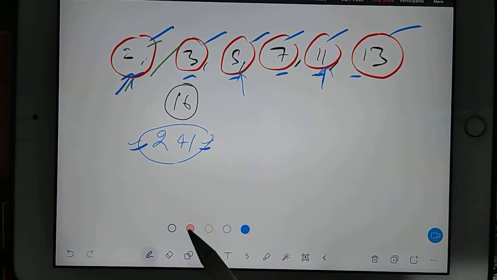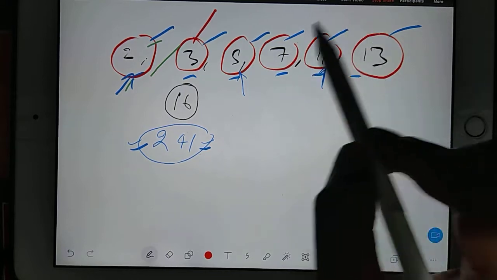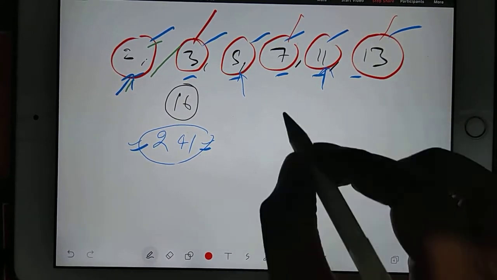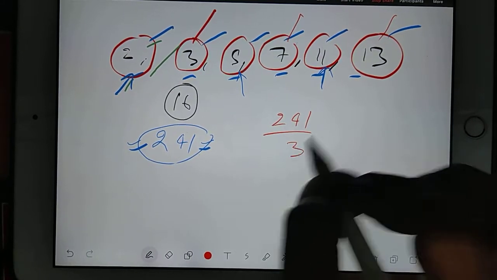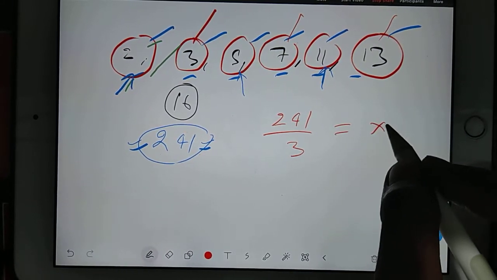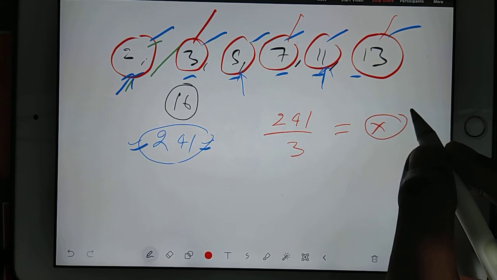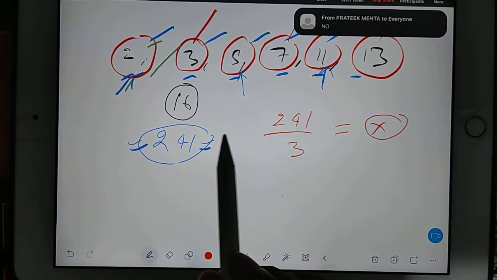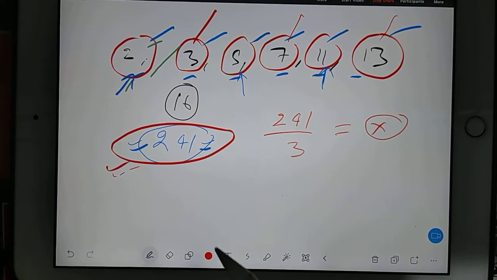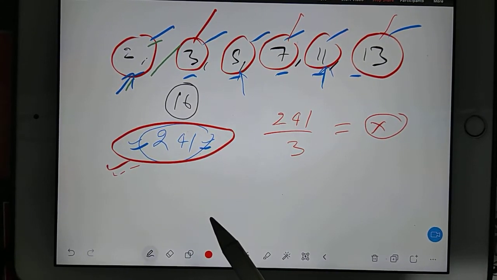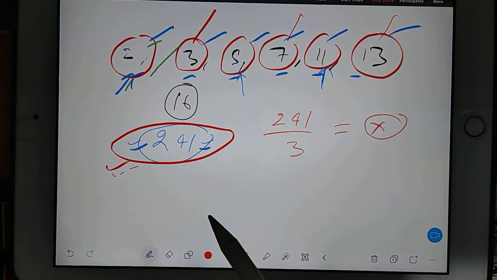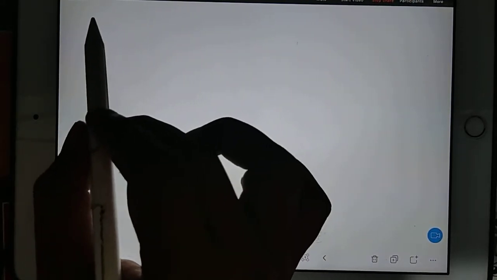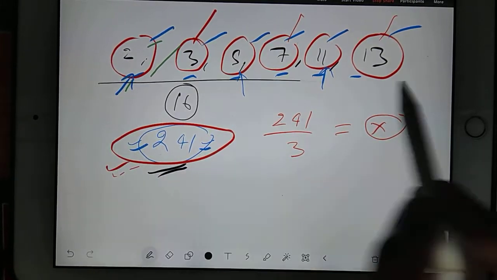So we have confusion remaining only with 3, 7 and 13. Quickly you can use your calculator and check whether you are getting an integer when dividing 241. No, you will not get an integer. Yes, so because of that our 241 is a prime number. Now we'll go for composite numbers. So actually it is not divisible by any number.